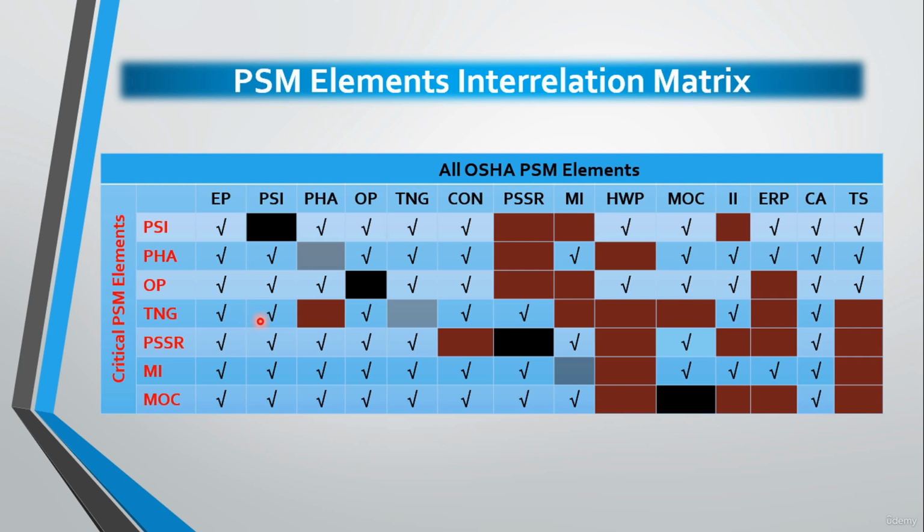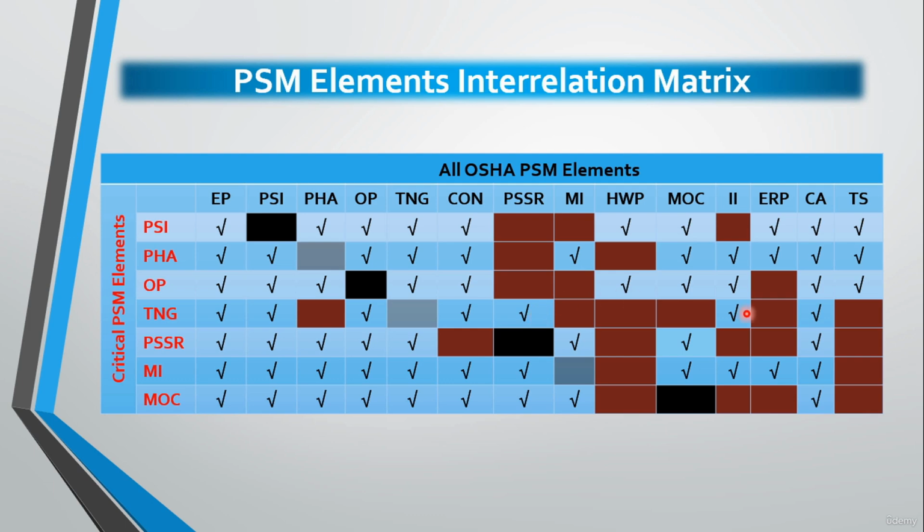Okay, so regarding the interrelation with PSI, we will find that the content of training modules for the plant personnel involved in operating the process are developed using the data from the PSI, of course. Regarding the relation with the operating procedure, we will find that the operating procedure should form the technical basis for the training and qualification program of training personnel. Okay, regarding the interrelation with contractors, of course, contractor workers should be trained prior to conducting the work they are hired to do. And regarding the interrelation between training and PSSR, we will find that review and confirmation that training of affected personnel has been completed, of course, prior to the startup of change or a new process.